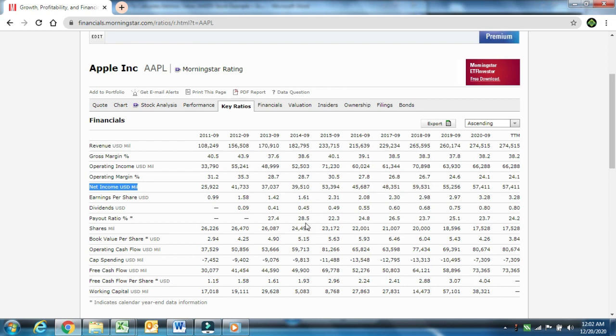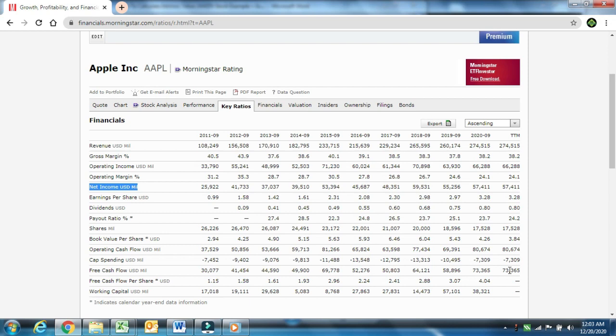Here you have the earnings per share, and if we look at the free cash flows, those also depend on the business. If the business is growing and investing a lot, the free cash flows will be a little bit lower. If it's a stable, mature business, the free cash flow might be a little bit higher.